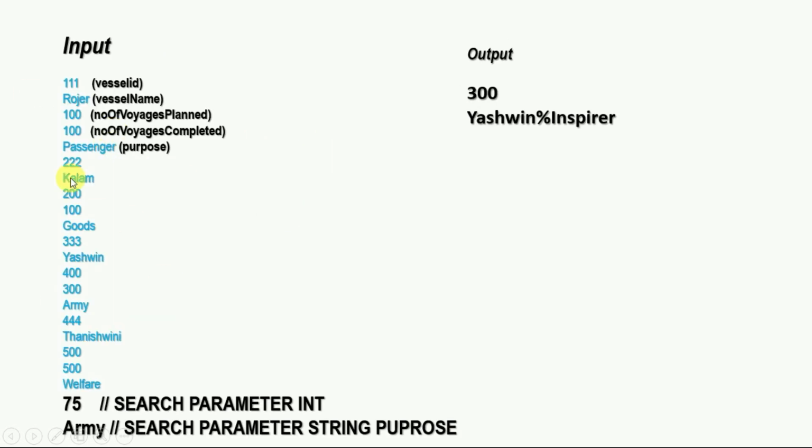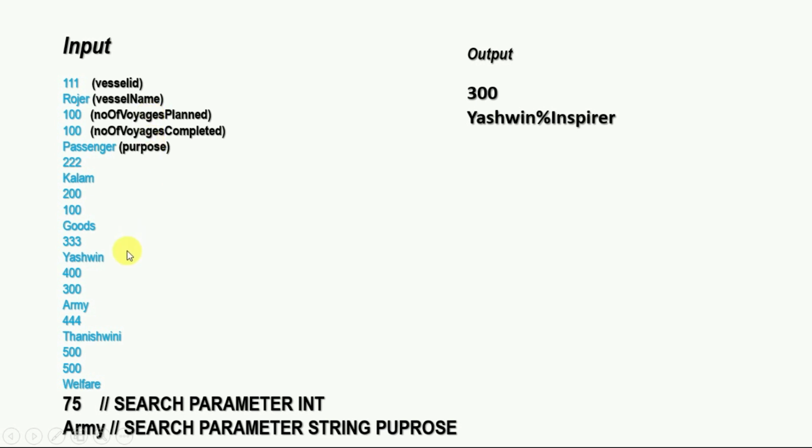Sample input is already given. There are 5 sample inputs, 5 records. In each sample input, 5 attributes are given. First is vessel ID, next is vessel name, third is number of voyages planned, fourth is number of voyages completed, and next is purpose.